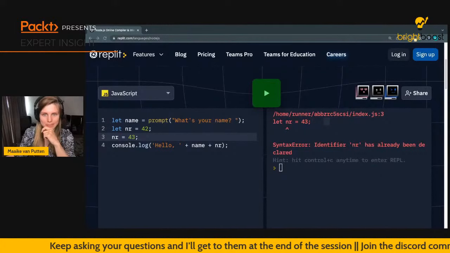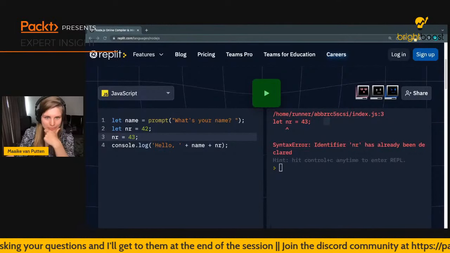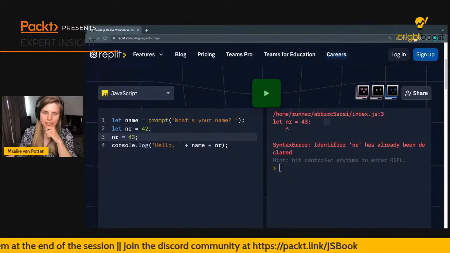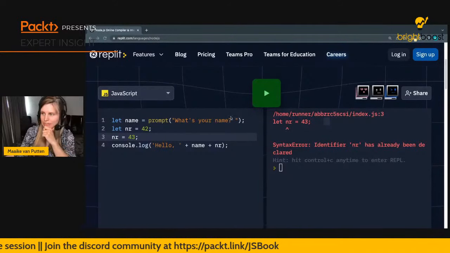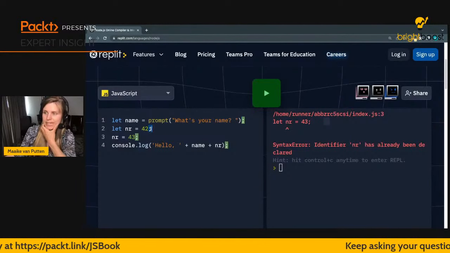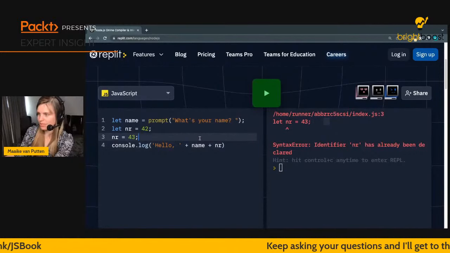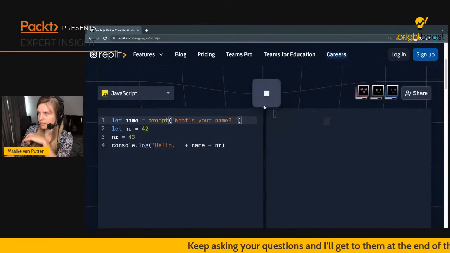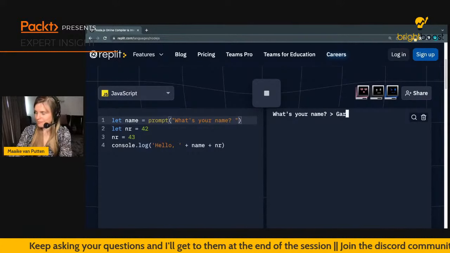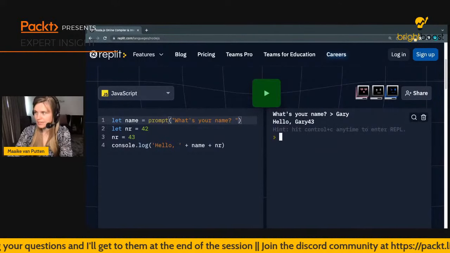So let me quickly have a sneak peek in my notes. Yes. So there are some things I haven't mentioned yet at this point. And the first one that I haven't really said anything about yet is this semicolon at the back. Does anyone know why I put it there? Because if I remove it, it's actually still working fine. Look, nothing has changed. It's still working right now. See, still working.